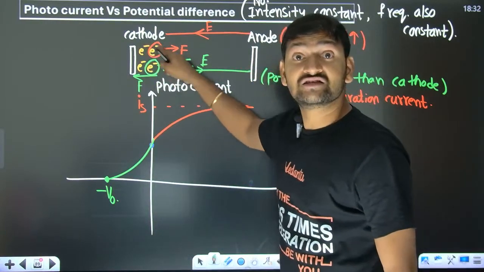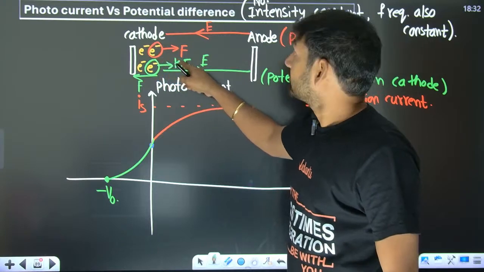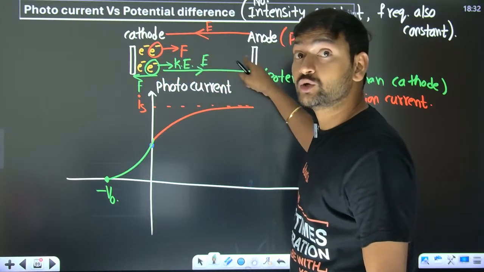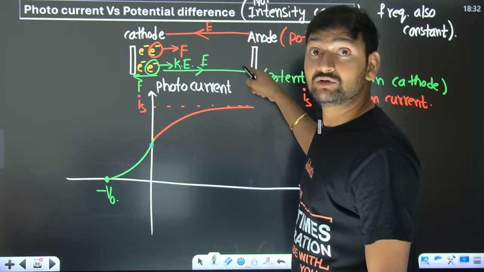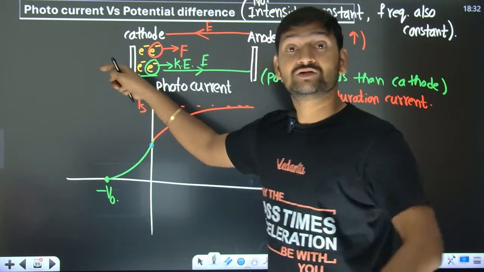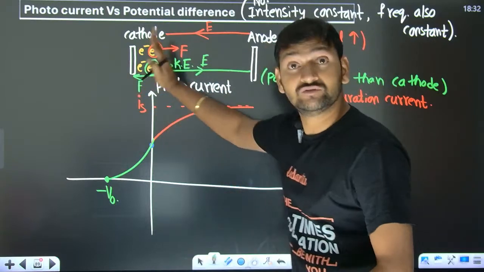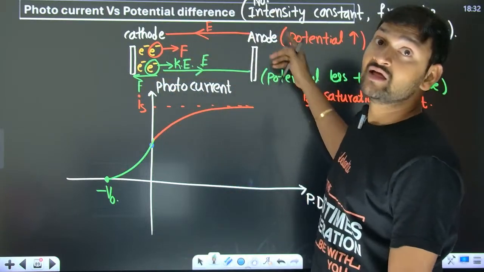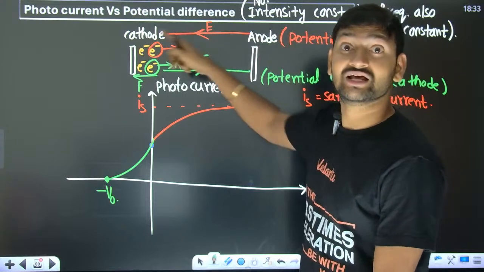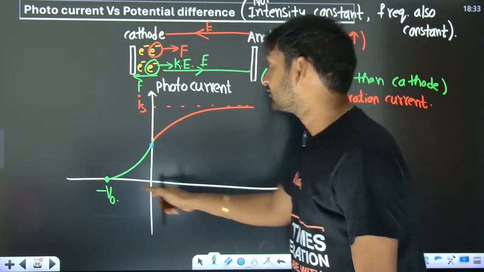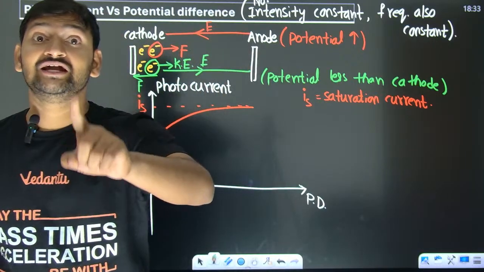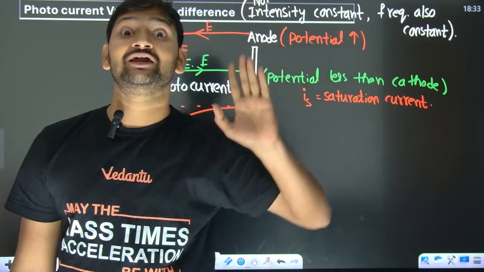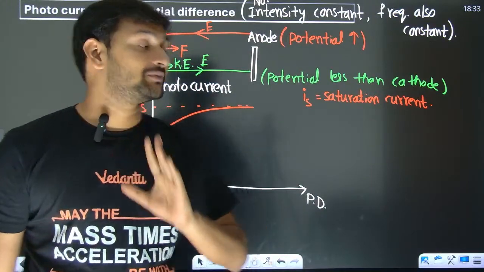Even the fastest moving electron slows down, and before reaching the plate, it will come to rest and turn back. So in that situation, if even the fastest moving electron is not able to reach here, then no current is going to flow because the circuit is not complete. And that minimum potential which is needed to stop the fastest moving electron is called the stopping potential.